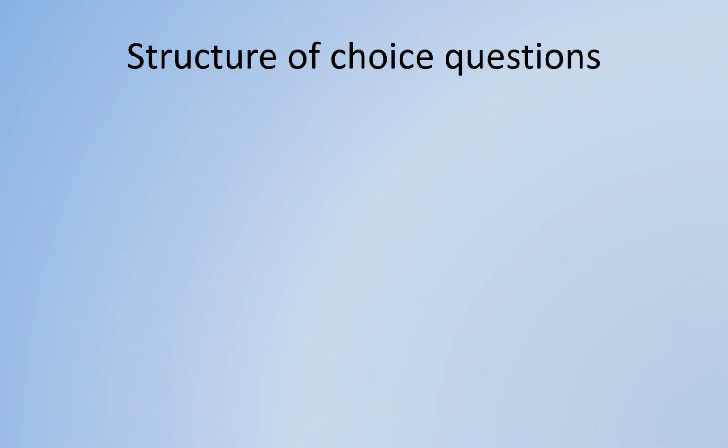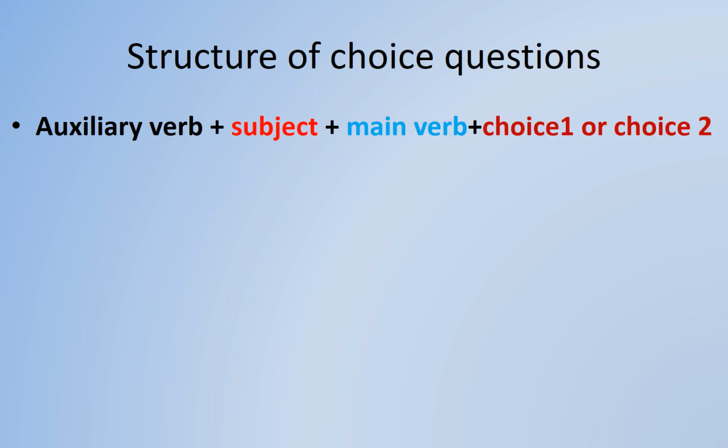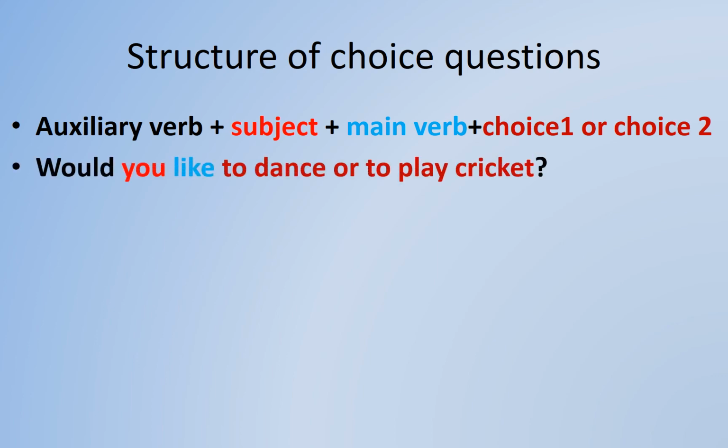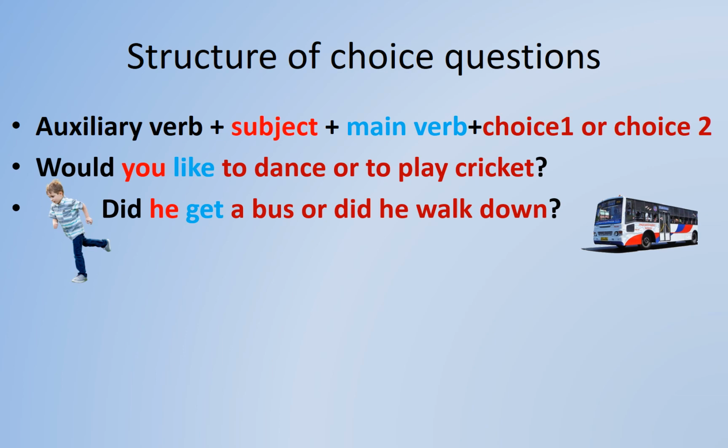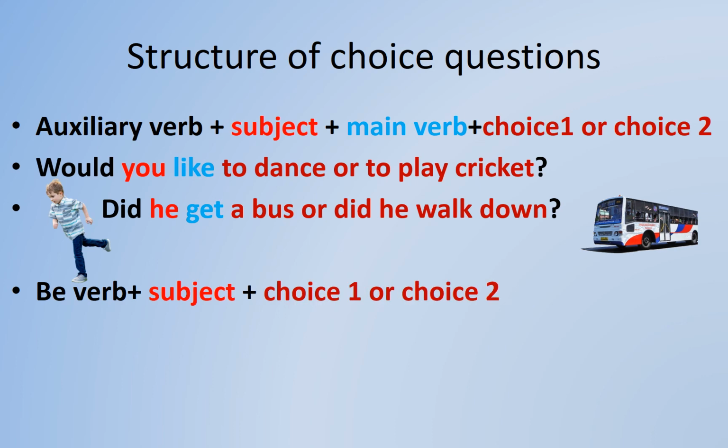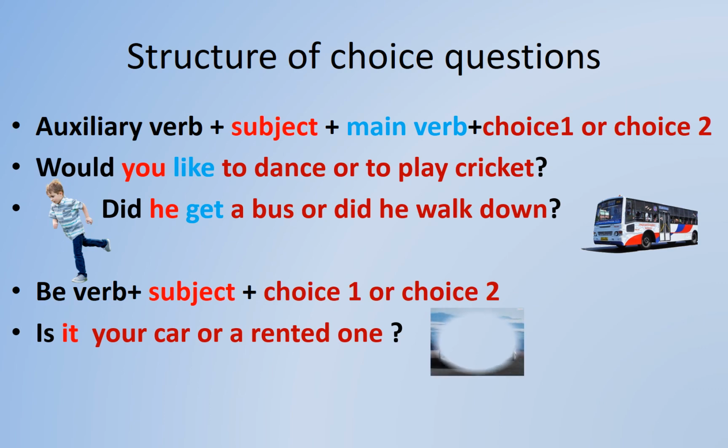It's time to do the last type of interrogative sentence, and that is the choice question. Its structure is auxiliary verb plus subject plus main verb plus choice 1 or choice 2. For example, would you like to dance or to play cricket? Did he get a bus or did he walk down? But if our auxiliary is the be verb, then the structure will be be verb plus subject plus choice 1 or choice 2. For example, is it your car or a rented one?